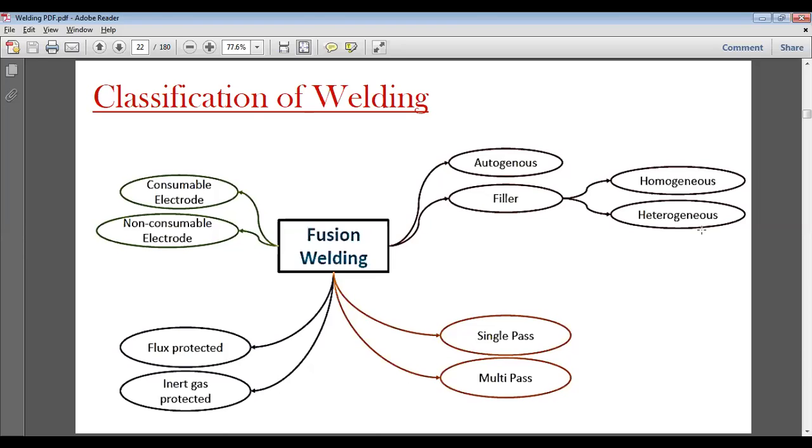Then we have autogenous and filler, then homogeneous and heterogeneous. Autogenous, we earlier discussed, is where we either apply force or filler metal. If we are applying pressure or force, then it is autogenous. If we are not applying pressure to bring both welding metals close, then we will be applying filler metal. And when we are applying filler metal, either it could be of the parent metal or non-parent metal. This is the difference between homogeneous and heterogeneous.